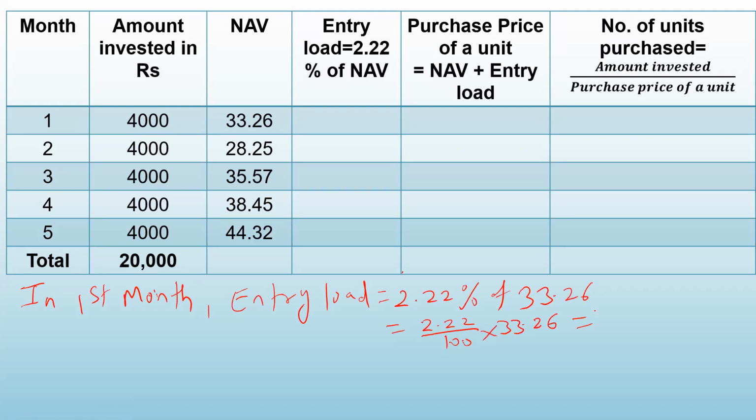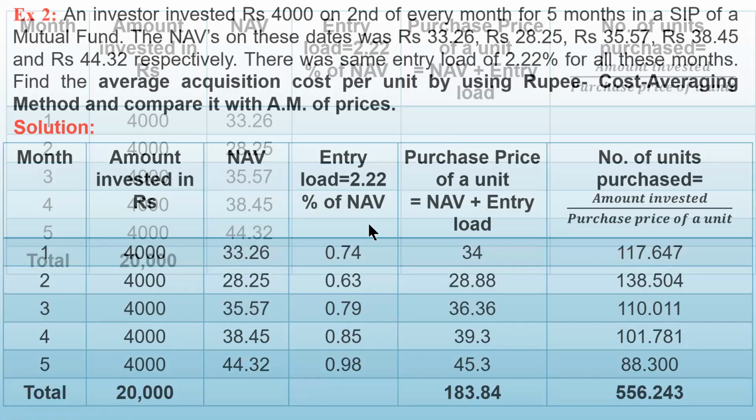So 2.22 multiplied by 33.26 divided by 100 gives you 0.738. If you see, entry load will be in rupees and paisa, so we will take 2 places after decimal. So 0.74. Let us write down here 0.74. Yes, I've already calculated here 0.74.